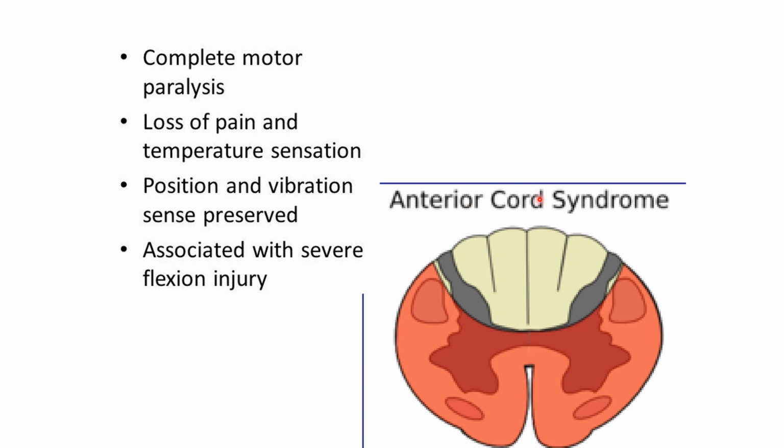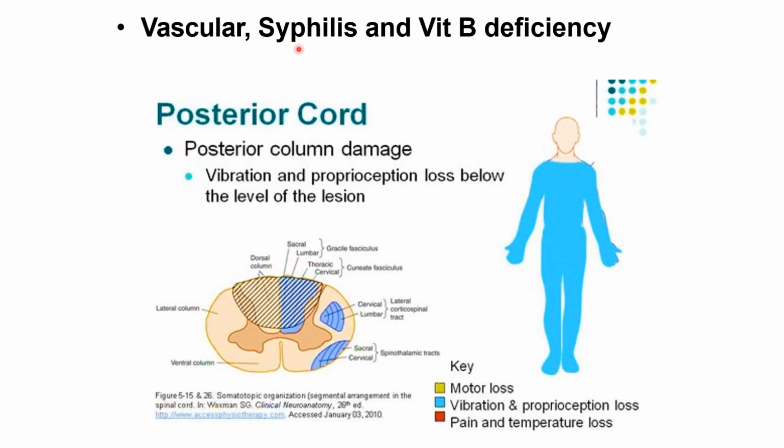Any deprivation of this blood supply of the spinal cord may lead to anterior cord syndrome or posterior cord syndrome. In anterior cord syndrome there is complete motor paralysis and loss of pain and temperature, while sensation, position and vibration sense are preserved, associated with severe flexion injury. Vascular causes, syphilis or vitamin B deficiency may lead to posterior cord syndrome. Posterior cord syndrome leads to posterior column damage, with vibration and proprioception loss below the level of the lesion. So here there is a motor loss, vibration and proprioceptive loss, and pain and temperature.